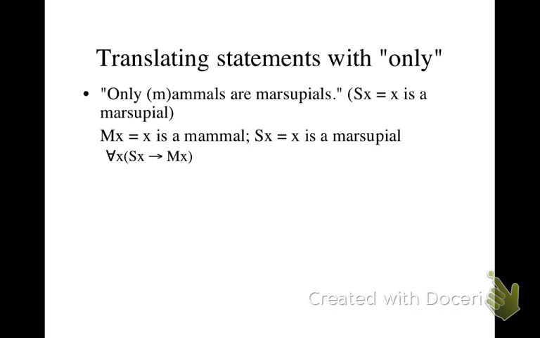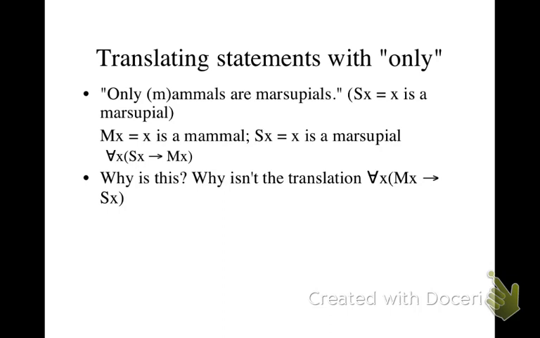So, in effect, when you see a statement that says only S are P, you switch the S and the P around and you make it a universal statement. So a statement of the form only S are P would be translated as for all X, if it's a PX, then SX.